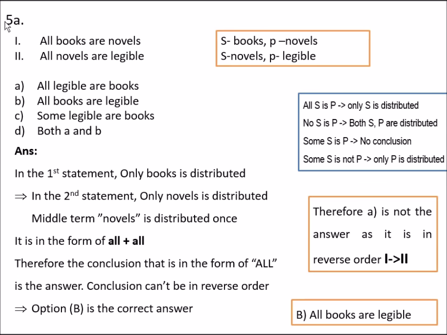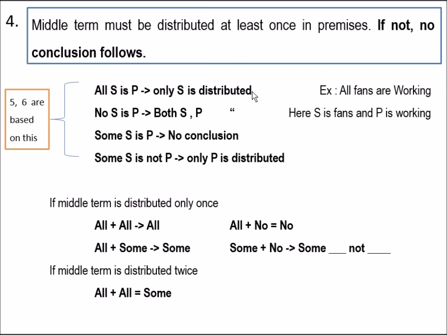So coming to the second case, the statements are: all books are novels and all novels are legible. If we consider the statements in the form of all S is P, in the first statement only books is distributed, and in the second statement only novels is distributed. And here the middle term is novel, so novel is distributed at least once. Now, if the middle term is distributed only once, you find out the given sentence which matches with these conditions.